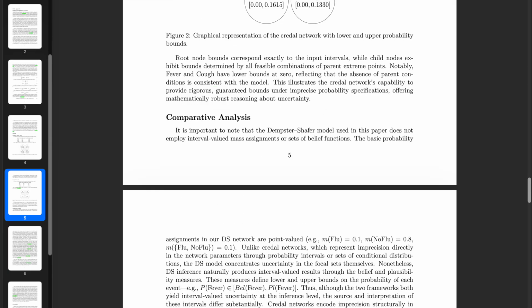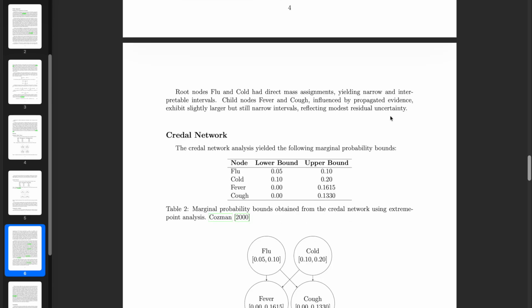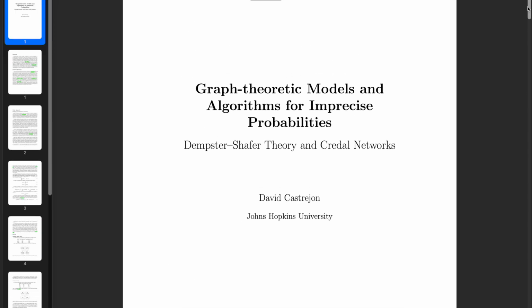These two approaches demonstrate some trade-offs, but together they provide a great framework for reasoning under uncertainty. This is the conclusion of my presentation from a research project this semester, demonstrating an implementation of two graphical models, one based on Dempster-Shafer theory and one based on Credal networks, for medical diagnosis and representing imprecise probabilities.